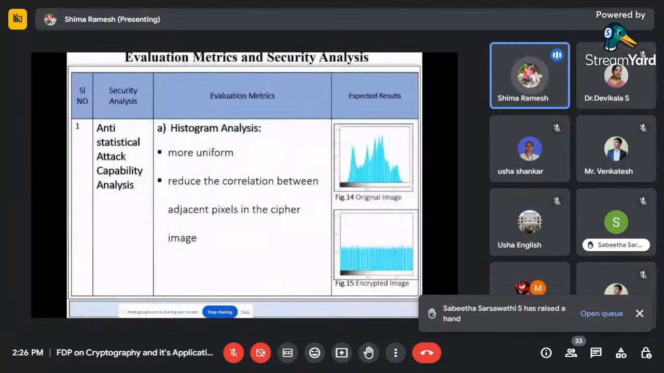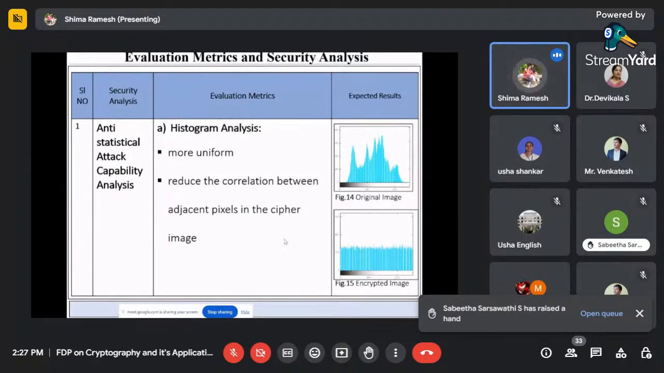If you go with any encryption algorithm, you have to prove that your encryption algorithm is secure with all the security analysis. We call these evaluation metrics. We have to go through all the evaluation metrics to prove how strong your encryption algorithm is. The main evaluation metric is anti-statistical attack capability analysis. What is that? In this you have to show histogram analysis first.